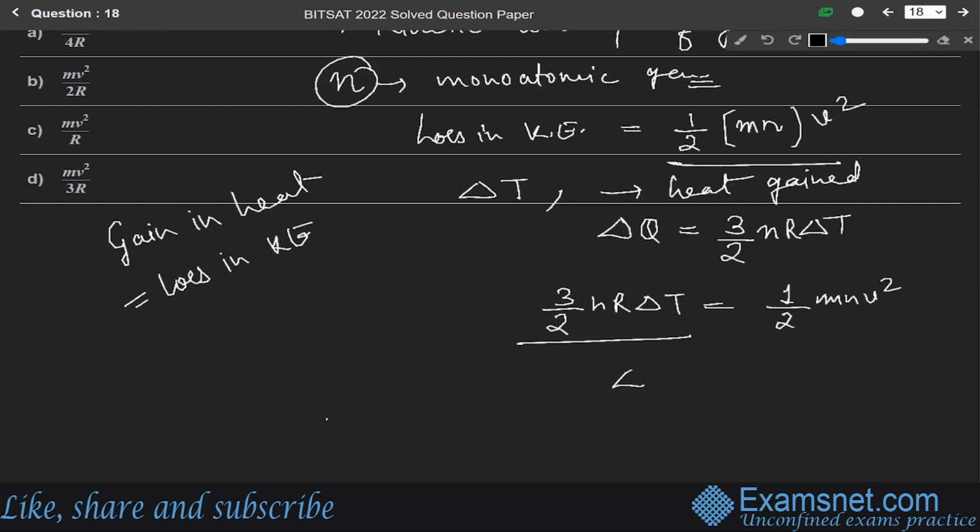So solving it, we get delta T is equal to, 2 cancels and cancels. So delta T will be equal to mv square over 3r, which means option D is the correct answer.